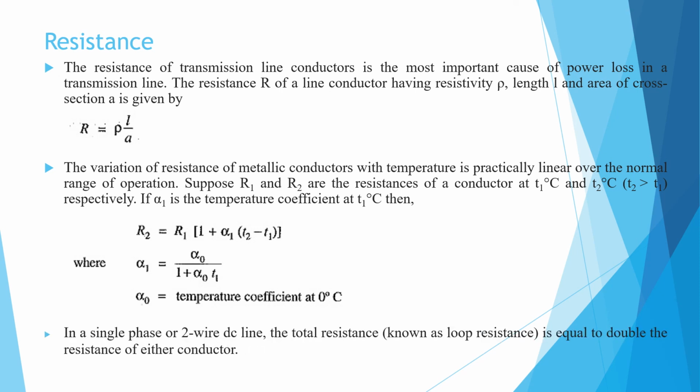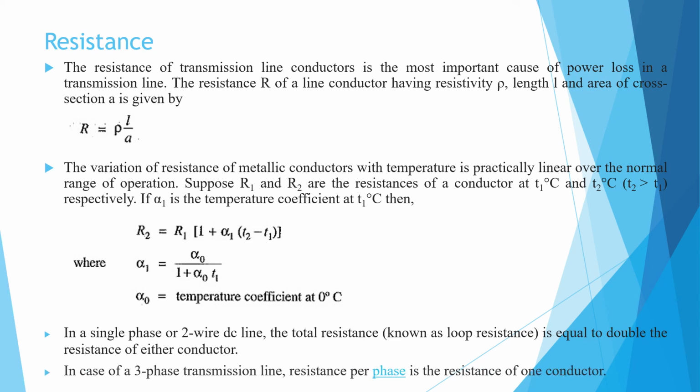In a single phase 2-wire system or 2-wire DC line, the total resistance is known as loop resistance and is equal to double the resistance of either of the conductors. That is very important. In case of a 3-phase transmission line, resistance per phase is the resistance of one conductor. That means resistance per phase means resistance of one conductor.